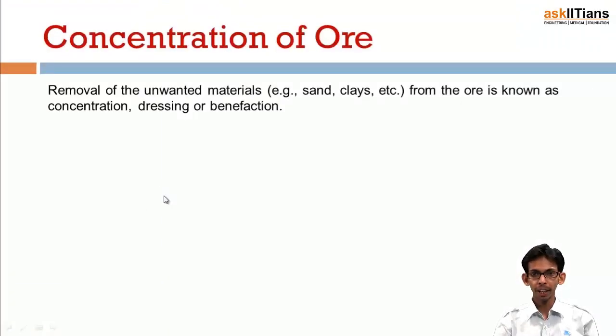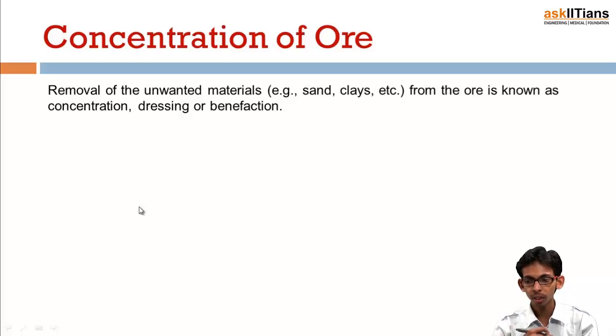I have just informed you that the first step of metallurgy is obviously mining of minerals from ore, and after that we make them powder, and the next step is known as concentration of ore. We know that minerals are present in the earth's crust, so they have some sand, clay type rocky impurities along with them. We need to remove those rocky impurities from the ore before we proceed further. This method of removal of unwanted material like salt, clay, etc. from the ore is known as concentration or dressing of ore.